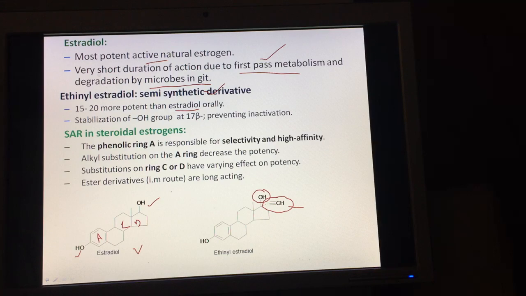So ester derivatives of estradiol are administered by the intramuscular route and are long acting. This is the common approach for increasing the duration of action. Whenever a drug has a free alcoholic group, if you convert that alcoholic group into an ester, the duration of action of the drug increases.